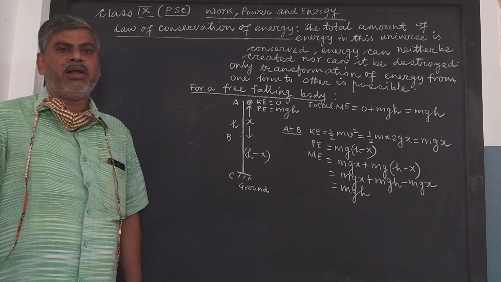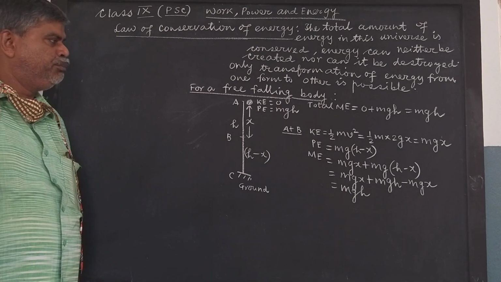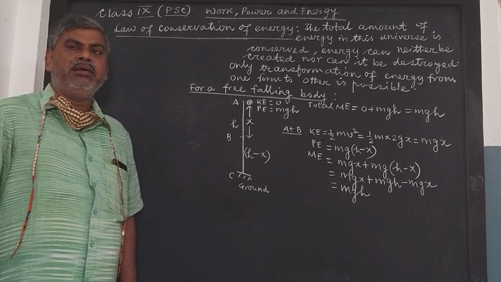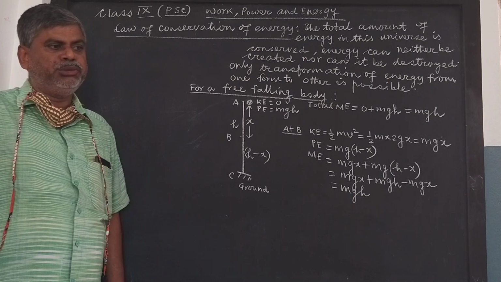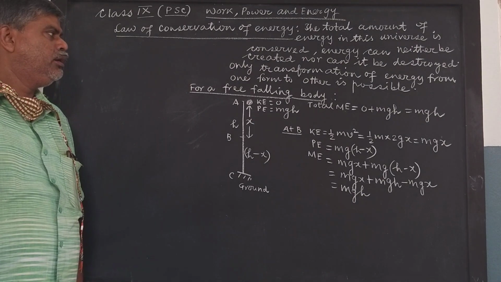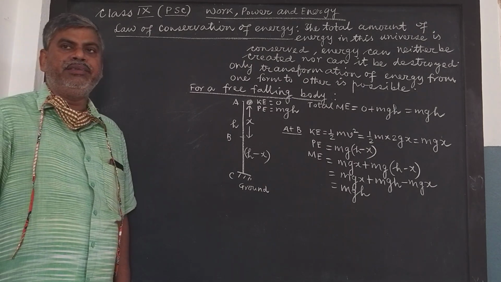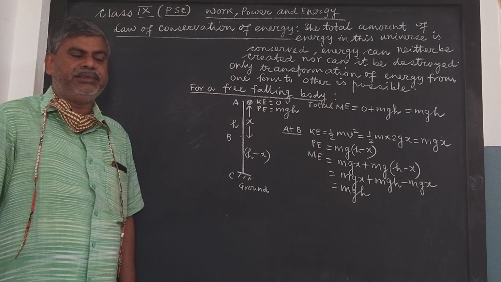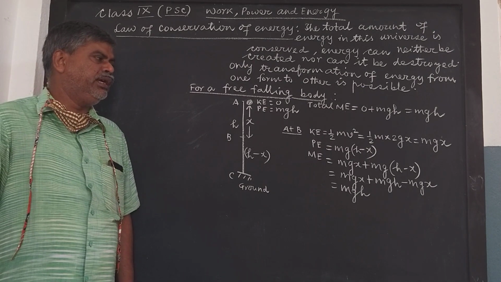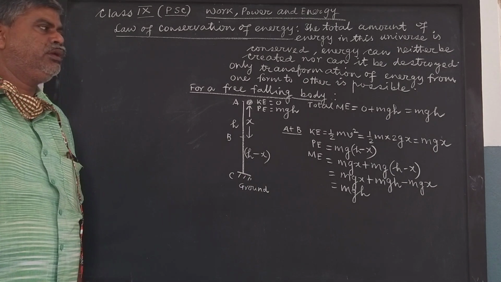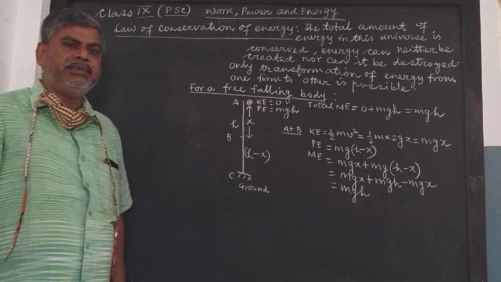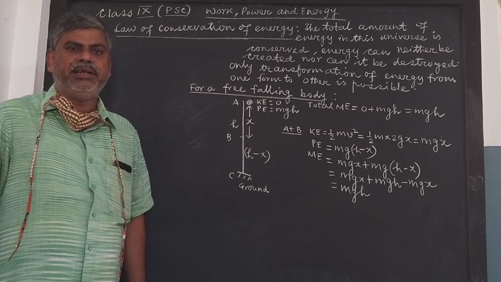We also obtained one expression in the case of elastic potential energy, where if a spring having force constant or spring constant k was elongated through a length x, then its elastic potential energy was obtained to be half kx square. And we had some other discussion in regard to kinetic energy and potential energy of the body.